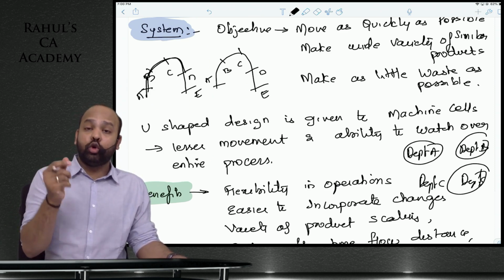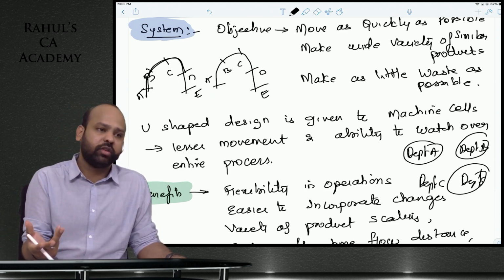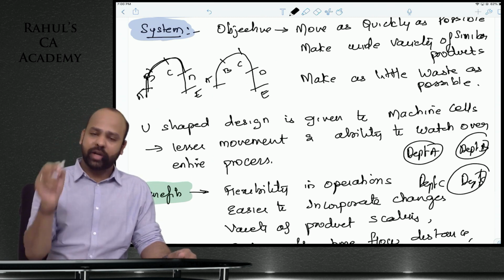You will be able to handle those defects at an early stage, and wastage of resources will undoubtedly reduce. That is cellular manufacturing.